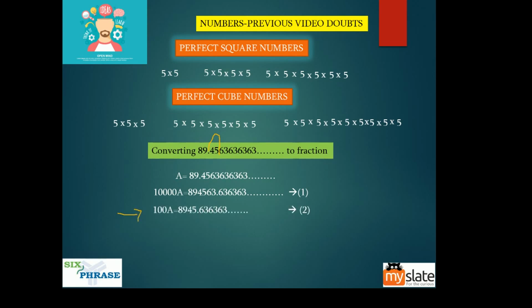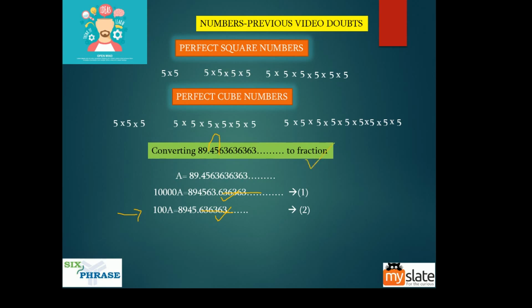Not only that, but if you look at this number, the part that I have after the decimal in both cases must be equal. Here and here, after the decimal it is 636363, and after the decimal it is 636363. You should do it in such a way that it is equal. When it is equal and you subtract, this whole thing and this whole thing will go off. So the decimal part gets cancelled. That is the reason why we do it like this. Once the decimal part gets cancelled, this number can be converted into a fraction.